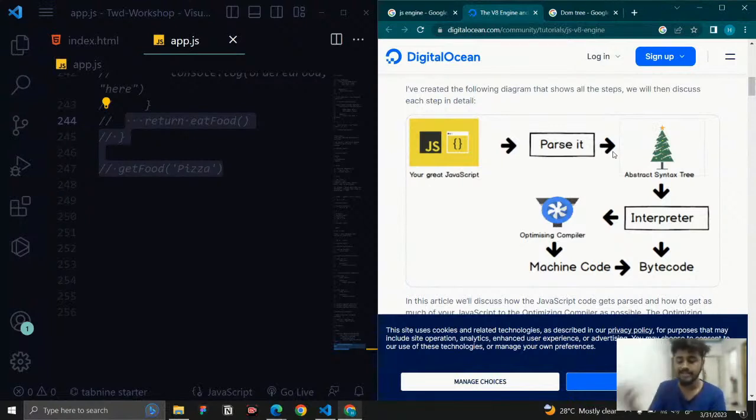ECMAScript is a standard governing body. It tells that if I give this input, this is going to be the output. It tells how JavaScript needs to perform in your browser. It sets the rules, regulations, standards and syntax for JavaScript. If someone writes this code, this is going to be the output. Like that, it forms the rules and regulations.